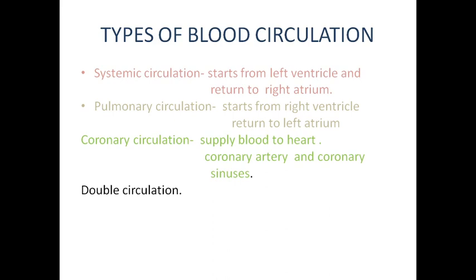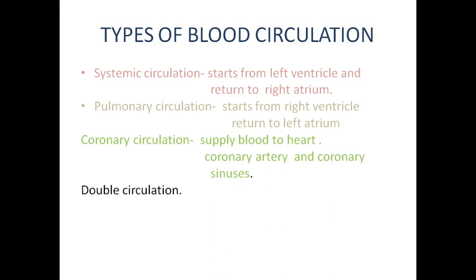Yes, good morning students. The next session is going to start. Up to that, we discussed the structure of the human heart. Now, we are going to see the types of blood circulation. What are the types of blood circulation?